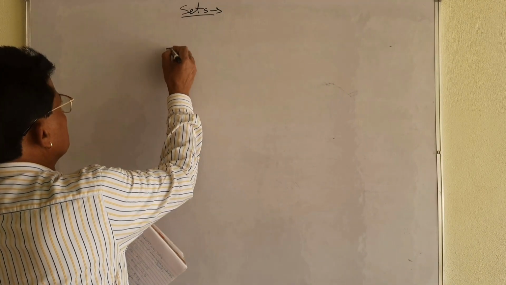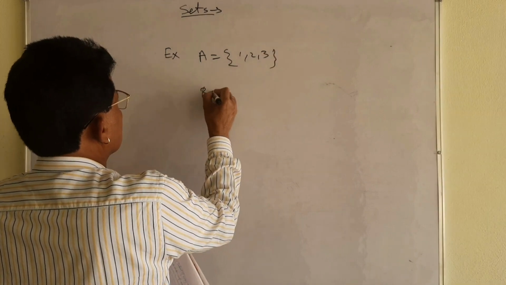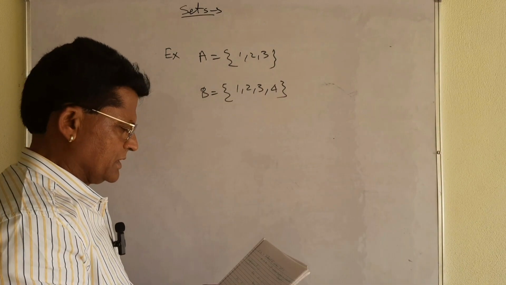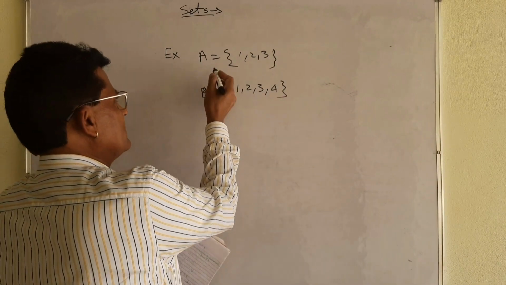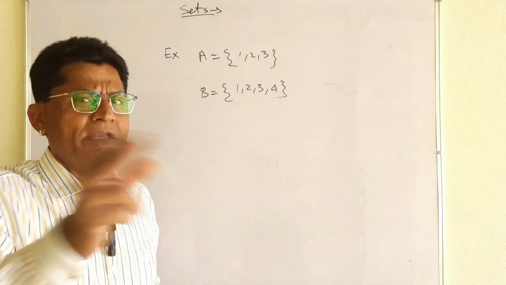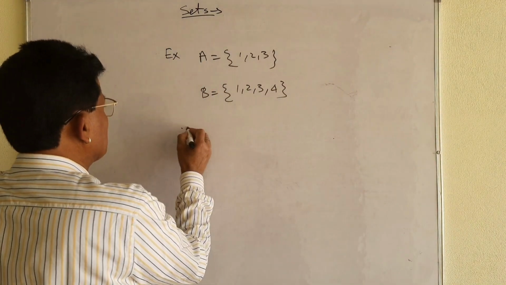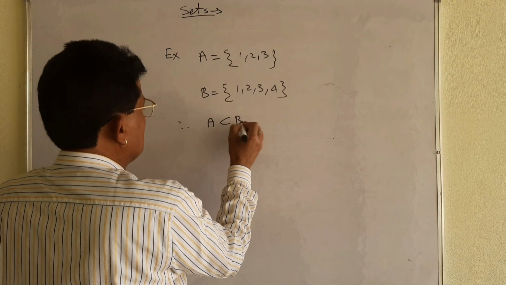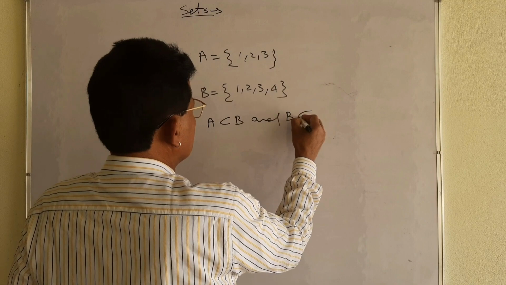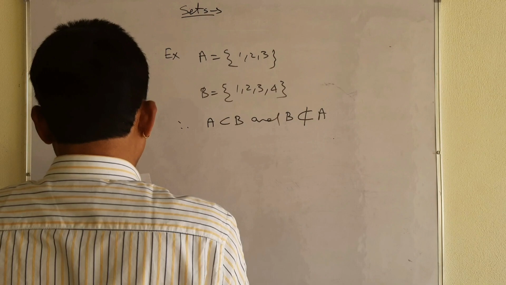Let me take some more examples. A is equal to {1, 2, 3} and B is equal to {1, 2, 3, 4}. Tell me, A is equal to B? When will it be equal? If A is a subset of B and B is a subset of A, then these sets will be equal. But here what happened? A is a subset of B, all its elements are in B, but B is not a subset of A. I have explained this in detail in the beginning.